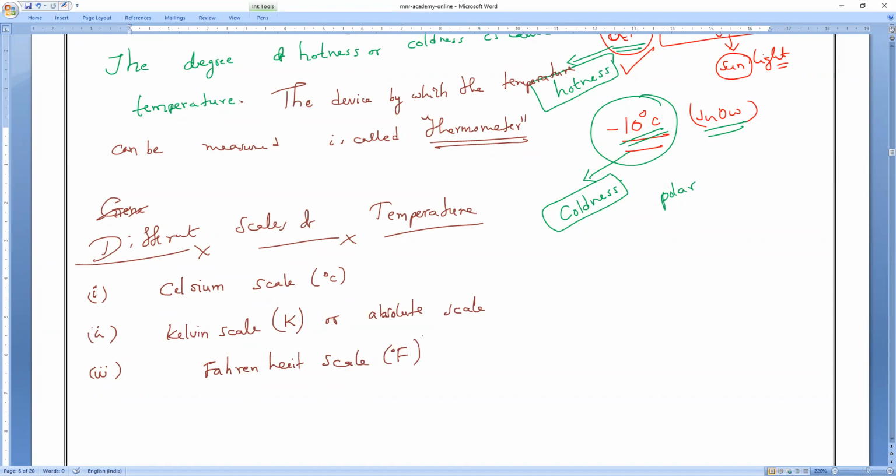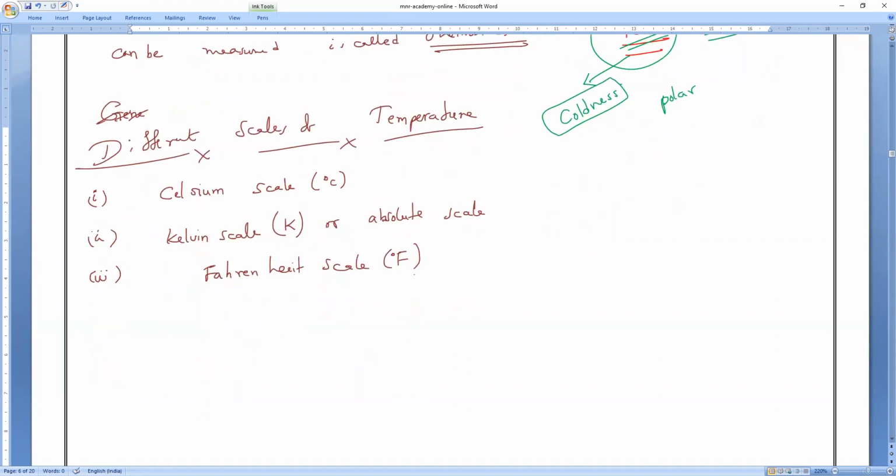Everybody understood? Have you noticed? For the Celsius scale, I am putting degree and C, capital C, guys. Keep in mind it is capital C. For the Fahrenheit scale, I am putting degree and F. This small 0, the dot, is indicating what? Actually, it is a symbol. What is the symbol indicating? It is actually degree. But for the Kelvin scale, have you noticed? Nothing, only capital K.